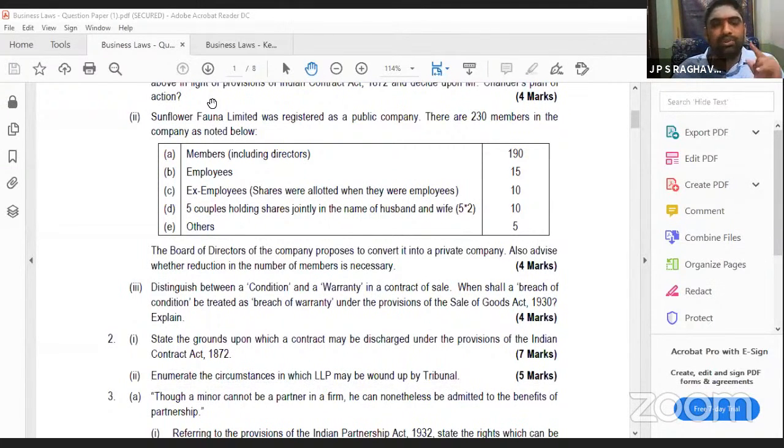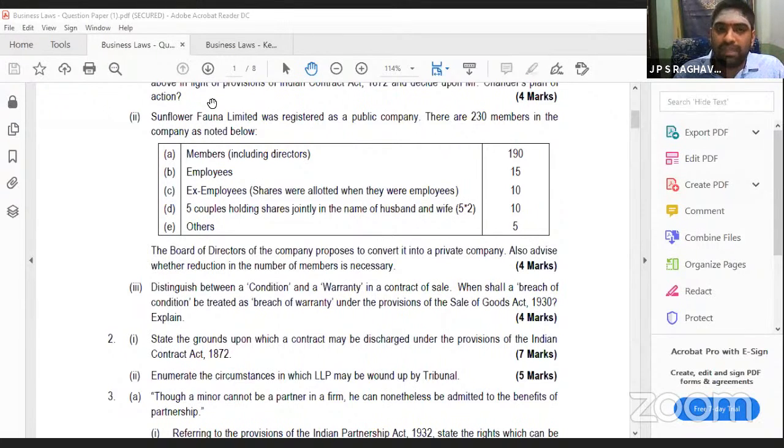maximum 200, but you should not count the employees who are also members. You should not count them. And ex-employees means previously he is an employee and a shareholder. Now he left the employment but continuing with the shares. So he is a member but not an employee now. Even then they should not be counted for the 200 number.